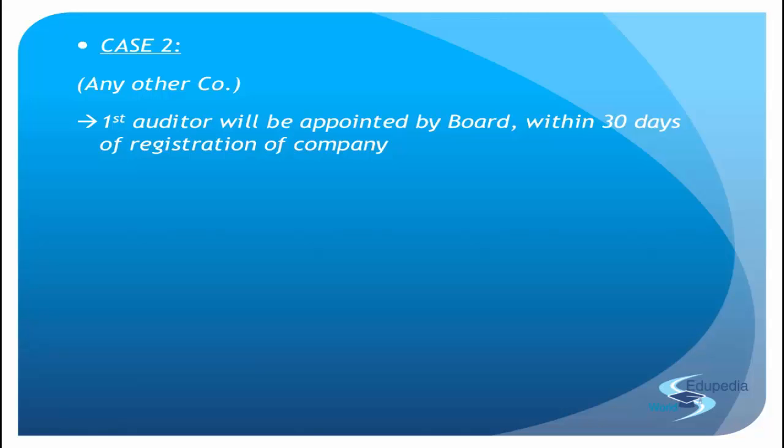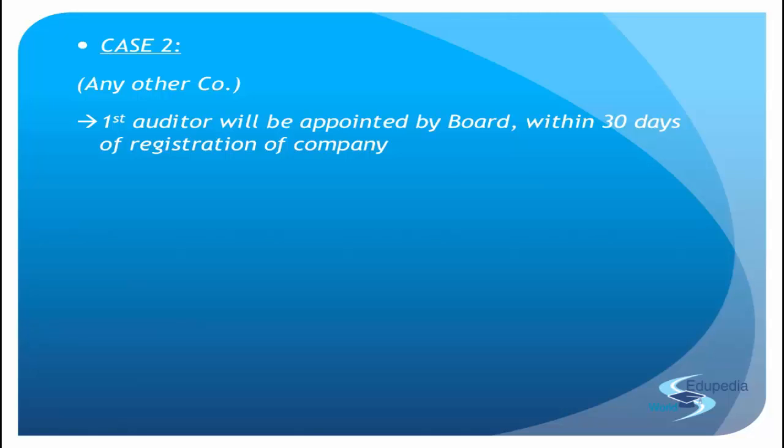But the only thing is the time period changes. For example, in the case of the board, the first auditor will be appointed by the board within 30 days of registration of the company. See the change in the time period? The time period for the directors is the same, but the time period of appointment of the auditor has shifted. In case of a government company, this time period was 60 days. In case of any other company, the time period given is only 30 days. That will be done by the board of directors.